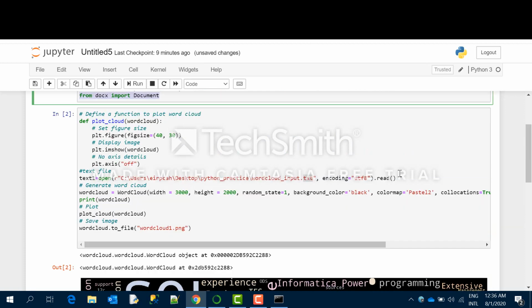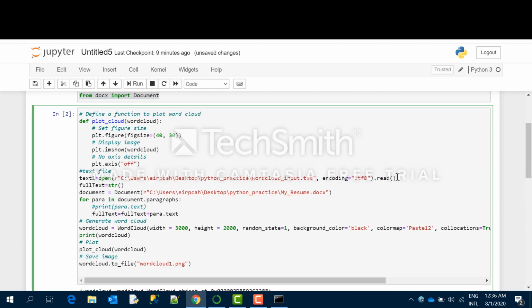So this is my code to read the resume in docs format. This is a variable, an empty string I'm declaring, and then I'm reading my resume. A document object is created, and it reads paragraph by paragraph.